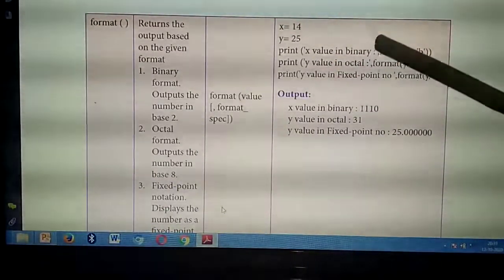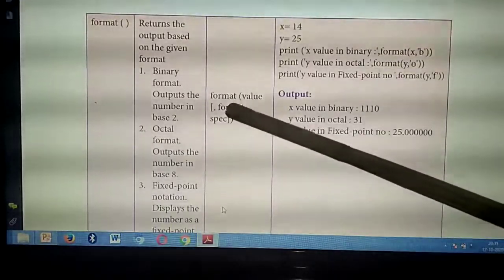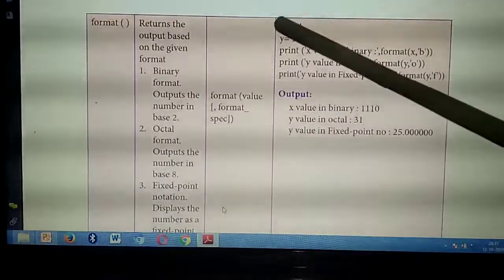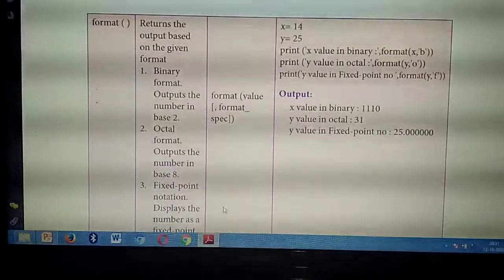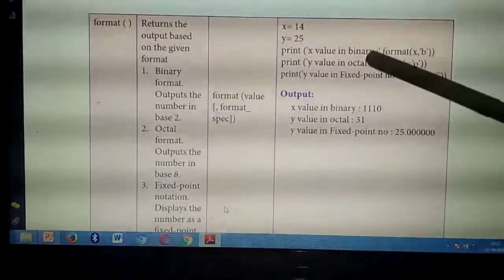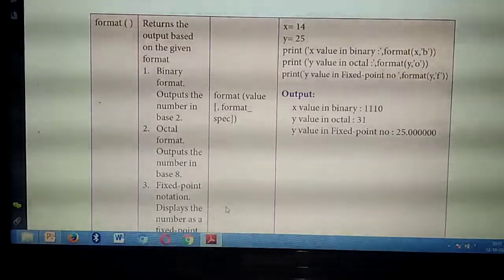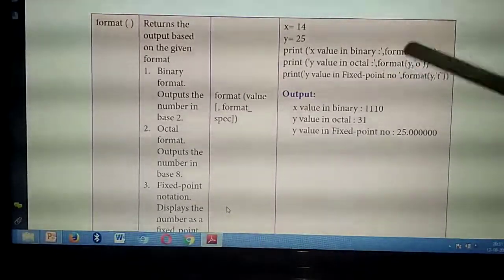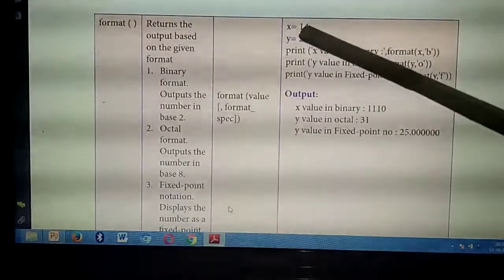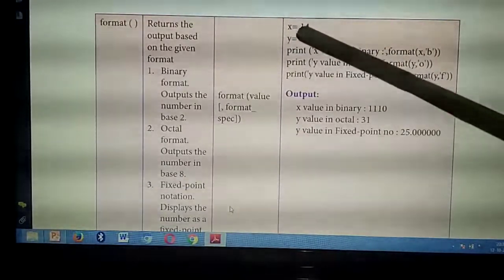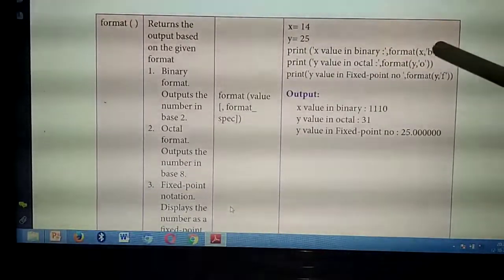So binary means what's the format you need to use? Format of value. In the place of value, which one you need to give? Variable X, comma, which format you are going to print? Binary. So they are denoted in B. Understand? So format of function, then the variable. Which variable? That means X. The value 14 is stored in X. So X, comma, which format?